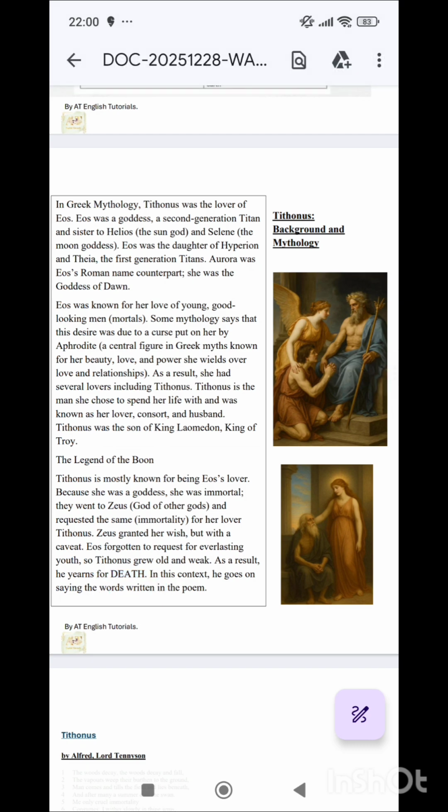So, Eos was known for her love of young, good looking men, that is, mortals. So, Aurora or Eos, being the goddess of dawn, she was immortal, having immortal youth and immortal, obviously, never ending life. But have you ever heard of a goddess falling in love with a human? No, right?